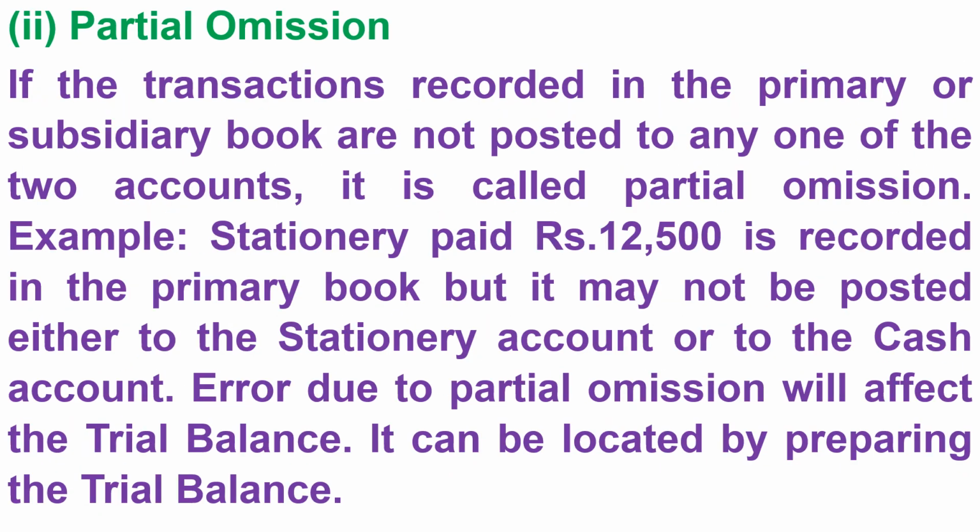2. Partial omission. If the transactions recorded in the primary or subsidiary book are not posted to any one of the two accounts, it is called partial omission. Example, stationery paid rupees 12,500 is recorded in the primary book but it may not be posted either to the stationery account or to the cash account. Error due to partial omission will affect the trial balance. It can be located by preparing the trial balance.